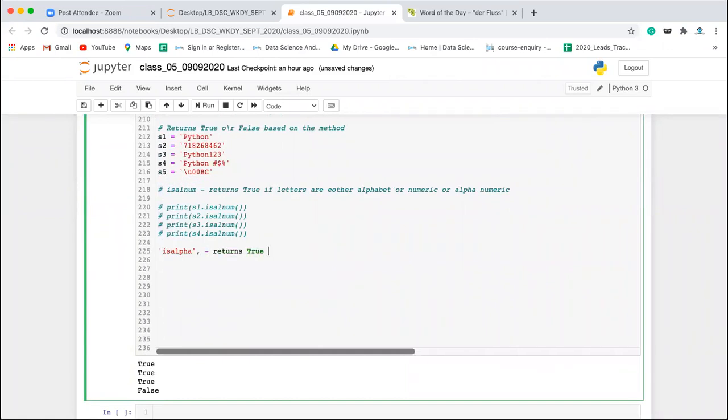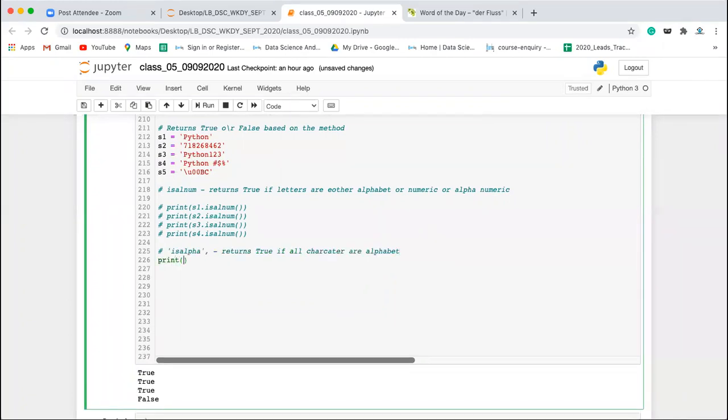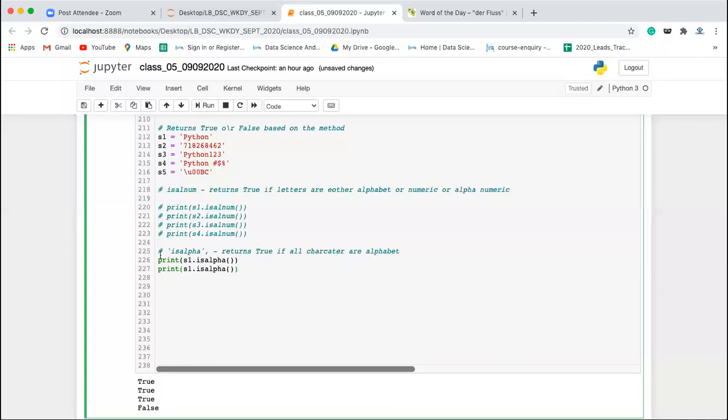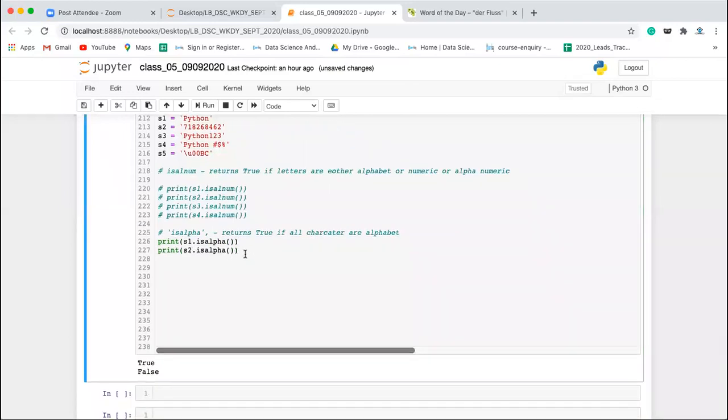Returns true if all characters are alphabet. Okay, fine. Else returns false. For example, if I am writing S1 dot isalpha, or I can also write S2 dot isalpha. Okay, so S1 is true, but the rest will all be false.